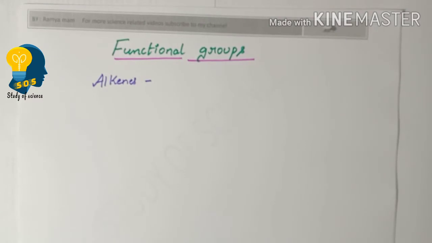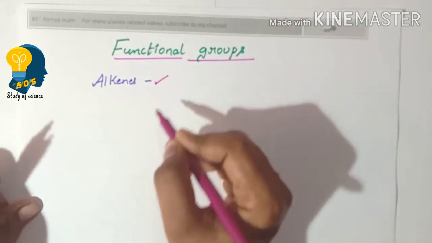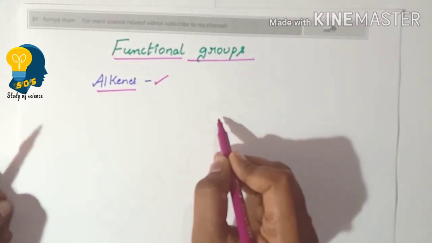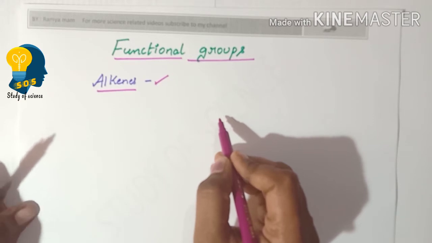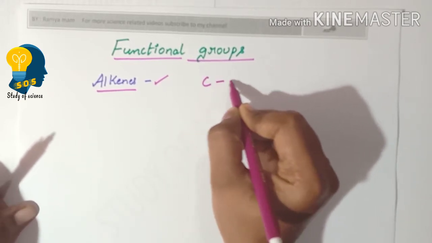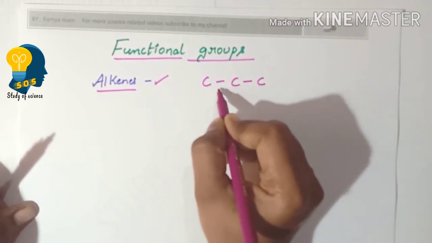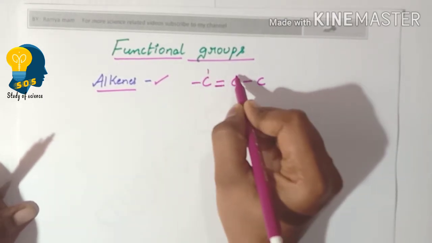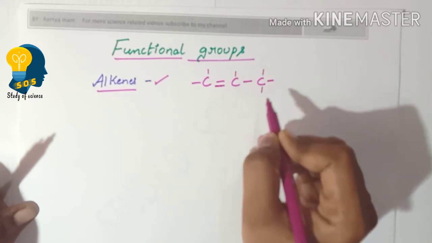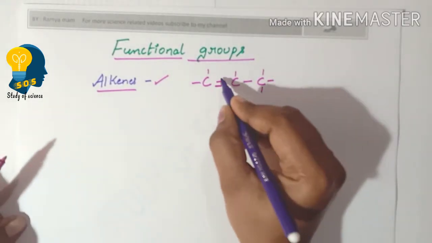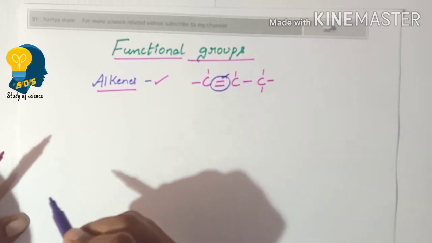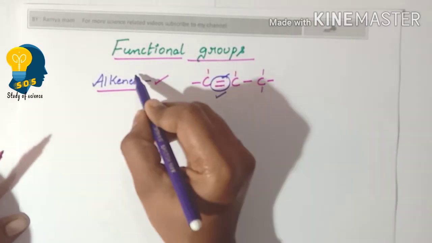Alkenes are also considered as functional groups. Alkenes are basically unsaturated hydrocarbons, and they are identified by double bond. For example, if this is the longest carbon chain, if the longest carbon chain is consisting of double bond, then we consider this double bond as the functional group, and this functional group is alkene.